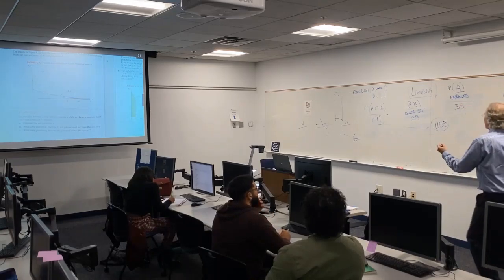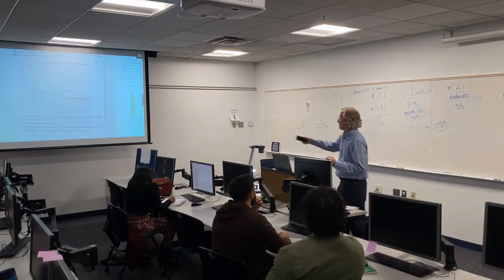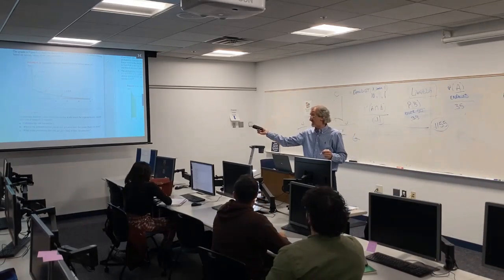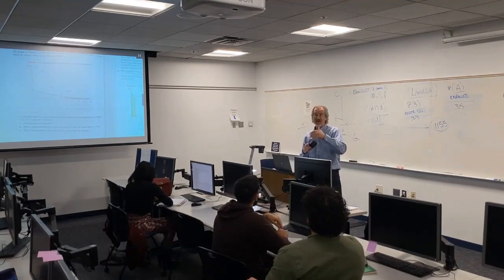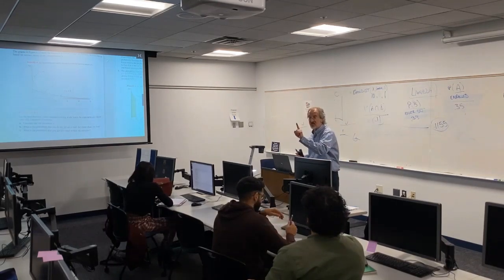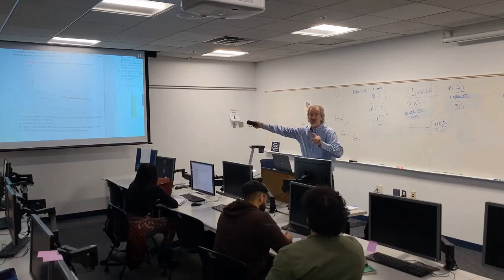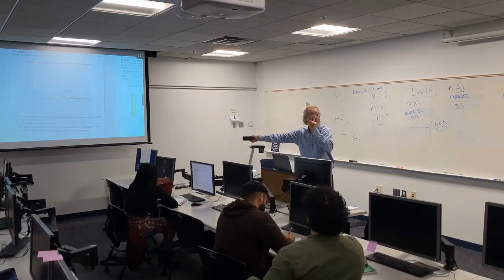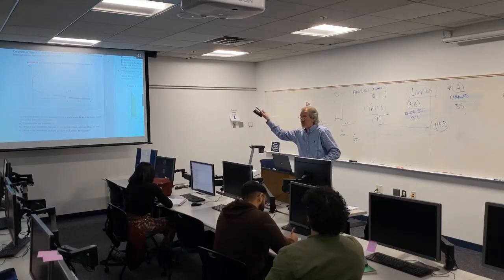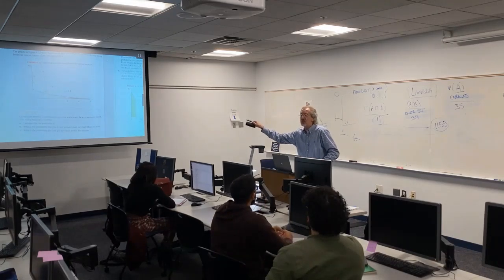Is it 1 minute or 10 minutes? No, we have to do it in 1 minute. The question's about 10 minutes, but lambda is how many on average in 1 unit, always. Let me repeat that about lambda. Lambda is the number on average for 1 unit of whatever the question is. If the question was about hours, it's how many on average in 1 hour. If the question is about days, it's how many on average per 1 day. If it's about weeks, it's how many on average per 1 week. So because this question is about 10 minutes, it's how many do we receive on average in 1 minute.